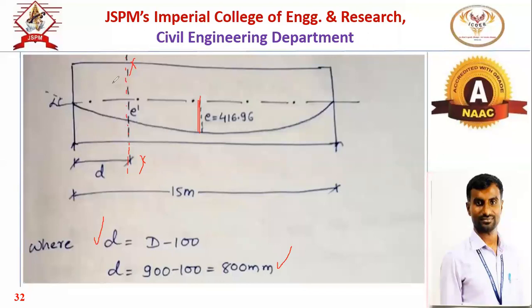Now what does this section XX indicate? Who can tell why d is taken? Why is this d? We have provided it at section XX. What does it indicate? What is the significance? From the support at a distance d, what is this location all about? Section XX.